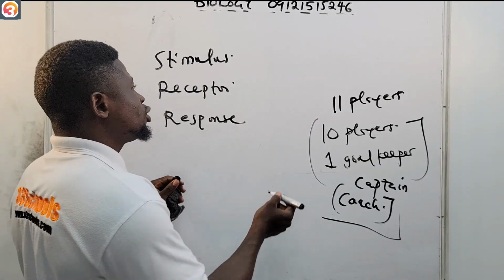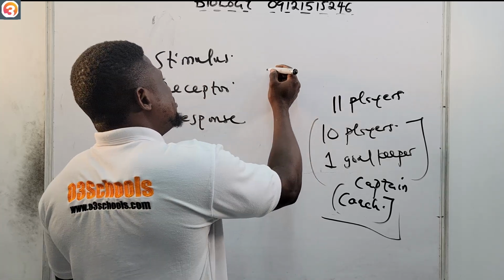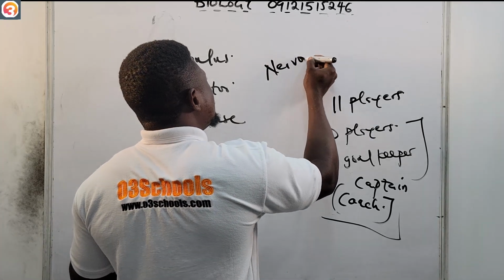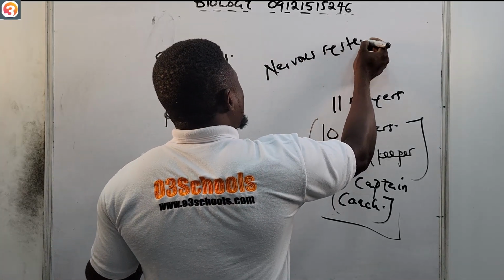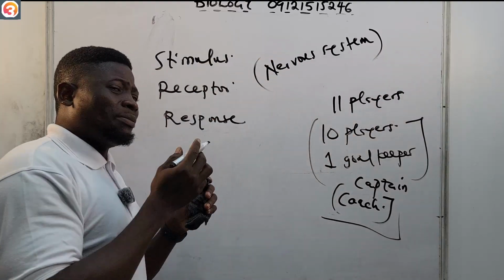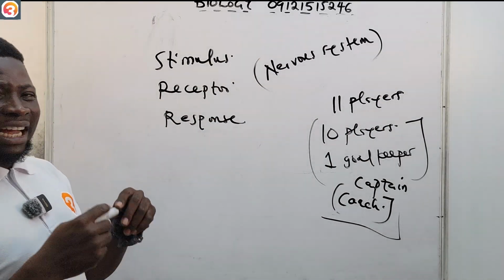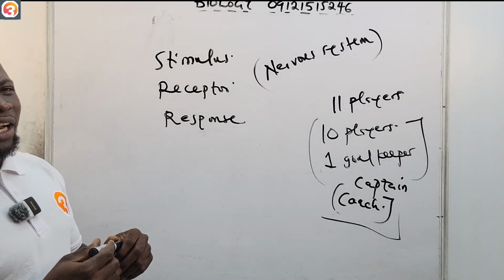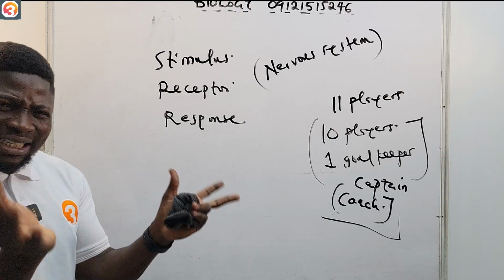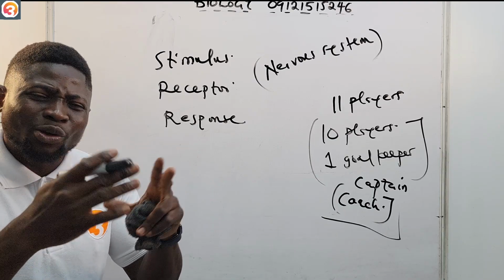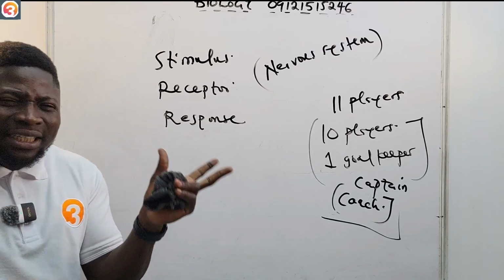Coordination, nervous coordination, is done by what? By our nervous system. The nervous coordination I'm talking about now is controlled by our nervous system, and of course, it helps us to coordinate with our surroundings.